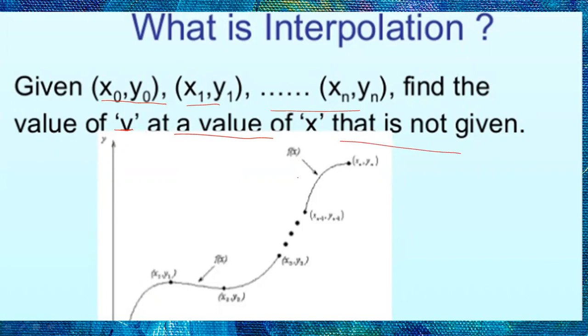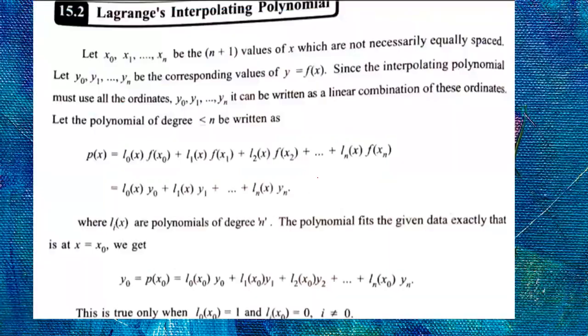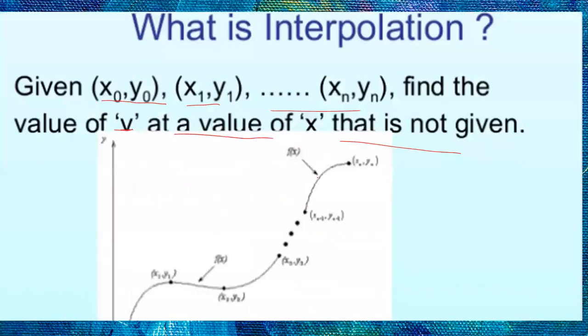See here, this is the data: x naught, y naught, x1, y1. We are going to find the value of y, that is f of x, at some value which is not given in the data. We use the interpolation concept. We have two types: interpolation and extrapolation. Extrapolation means we find the value which is outside of this data.